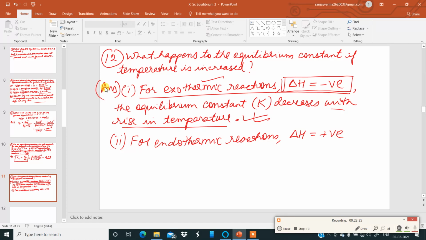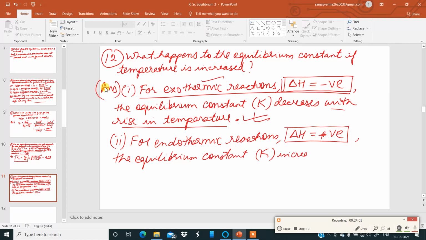Delta H is positive, since heat is absorbed. The equilibrium constant K increases with rise in temperature.